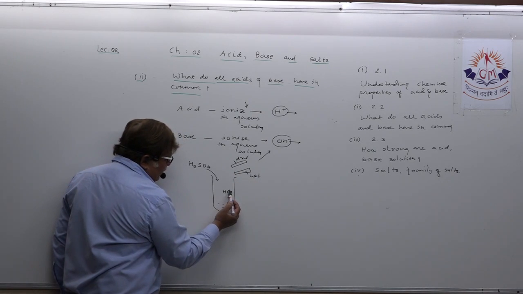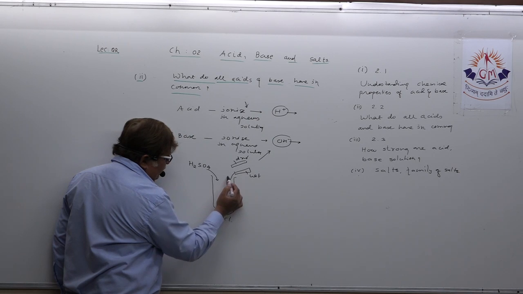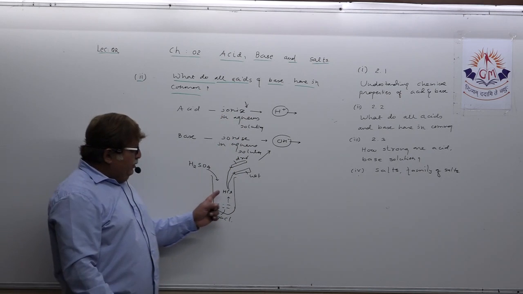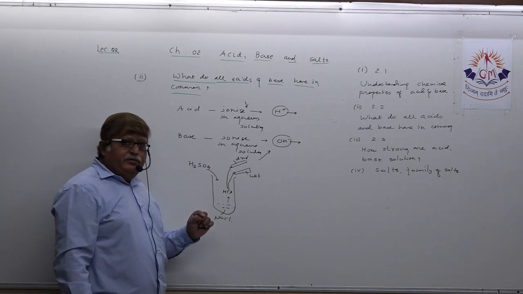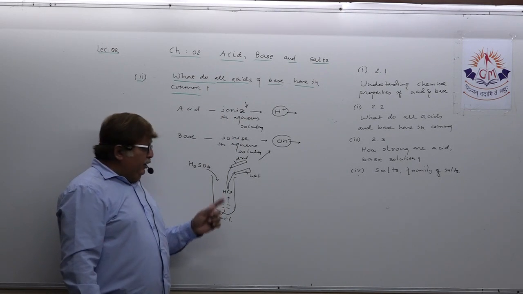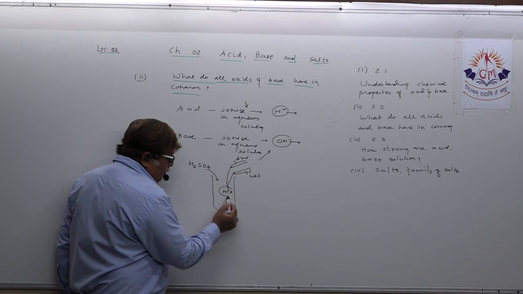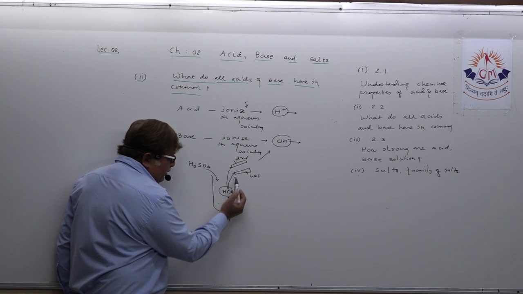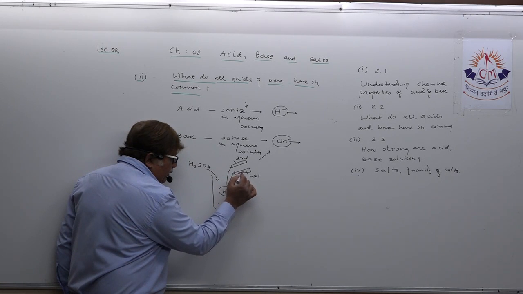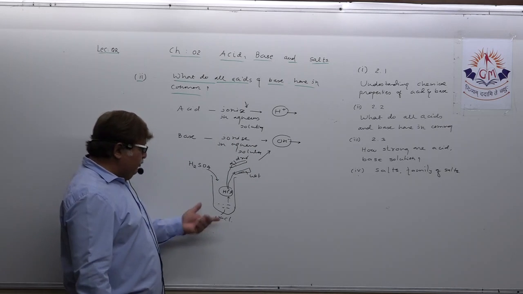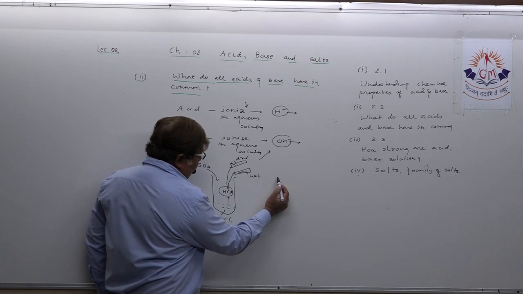litmus, understand, and when it is brought in contact with this HCl, you all know that I have just now told you that acid only releases H plus ion in wet solution. Means here this hydrogen chloride gas will create an effect only on the wet litmus and not on the dry litmus. A similar experiment you can also perform with a base.